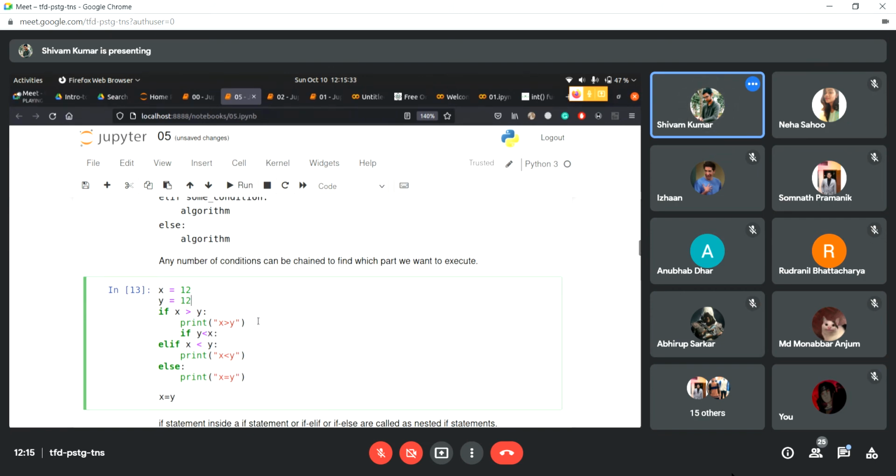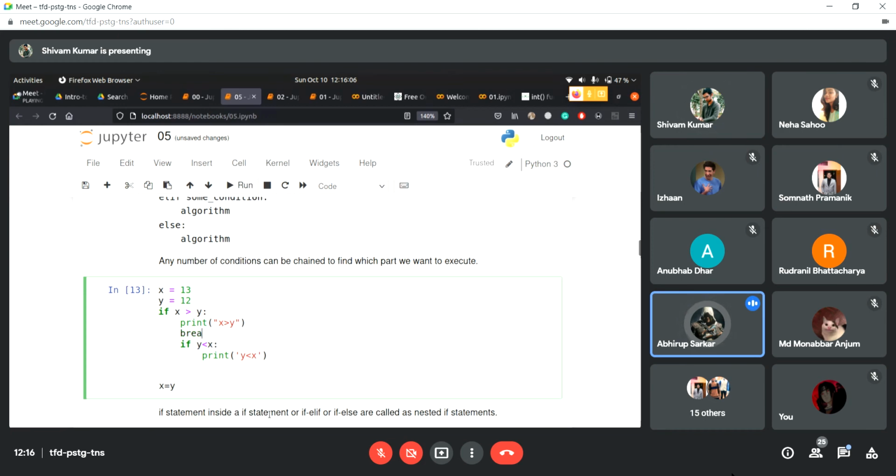I'll make this 13, and then we're going to print that y is less than x. I don't think this is going to work, but let's just see.